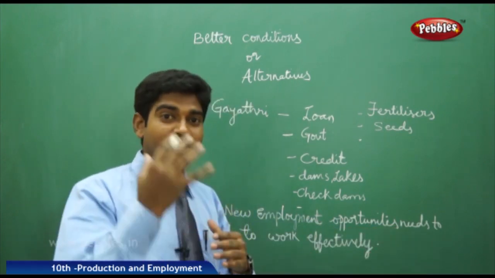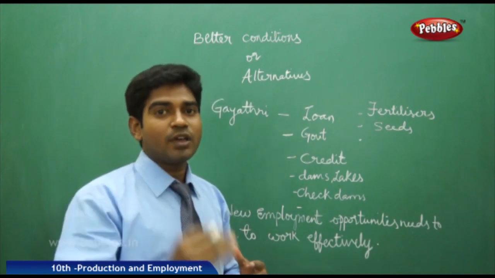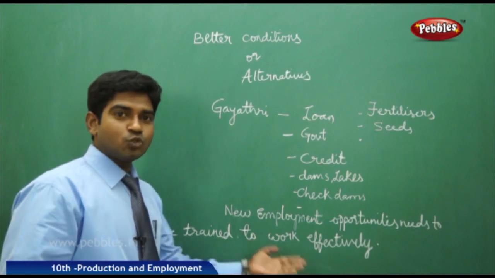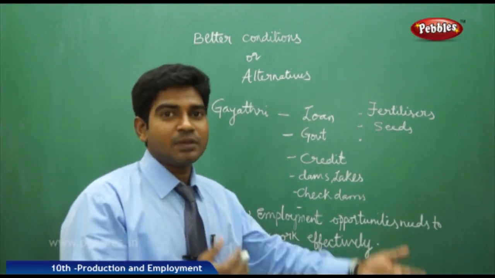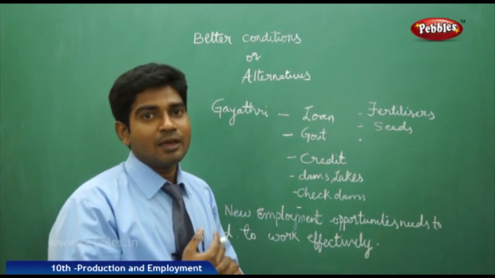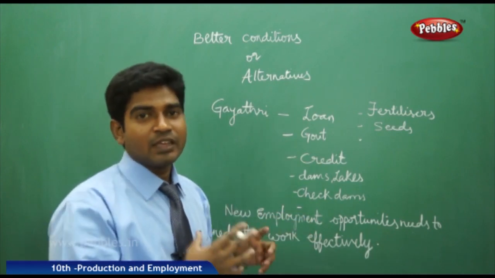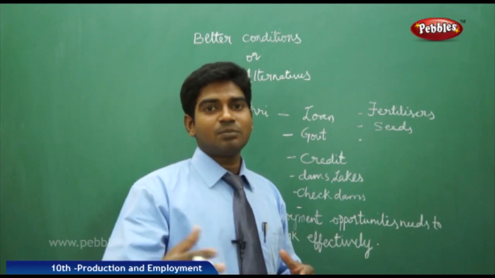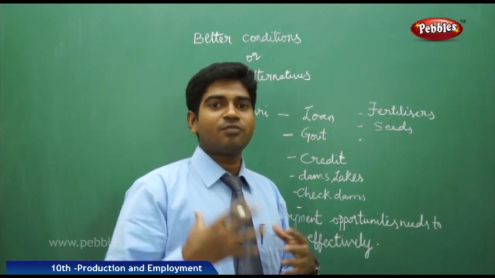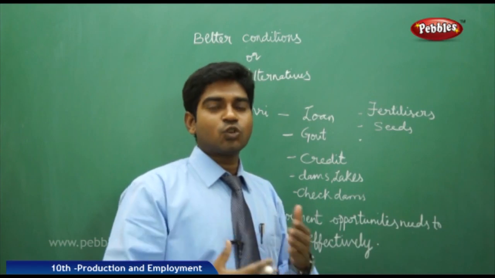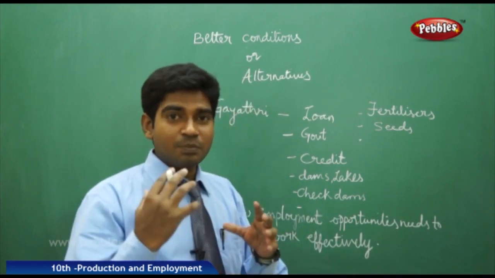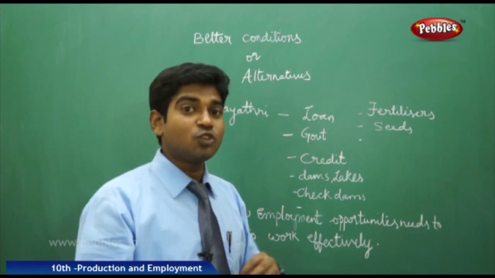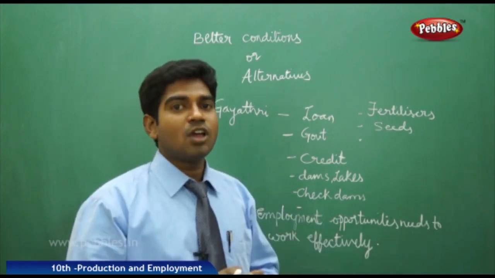So the slogan of this particular part of the lesson is that new employment opportunities are there. To meet the needs of new employment opportunities, the employees or workers should be trained to work effectively, to handle the machinery and satisfy the needs of the present trend. For example, take agriculture. Nowadays no one is doing agriculture with their hands or with bullock carts or buffaloes. Nowadays we have machines doing all the work of sowing, threshing and so on. So the people should know how to manage the technology, and we need the people to be trained for their better opportunities.